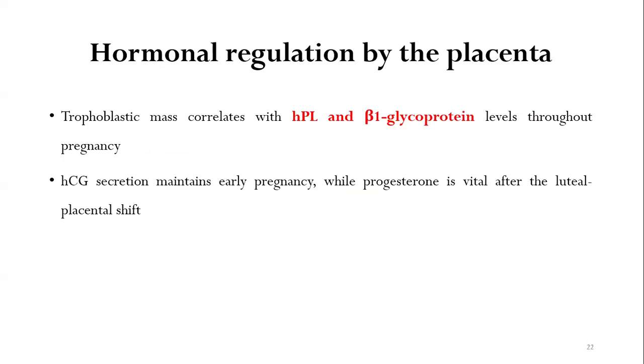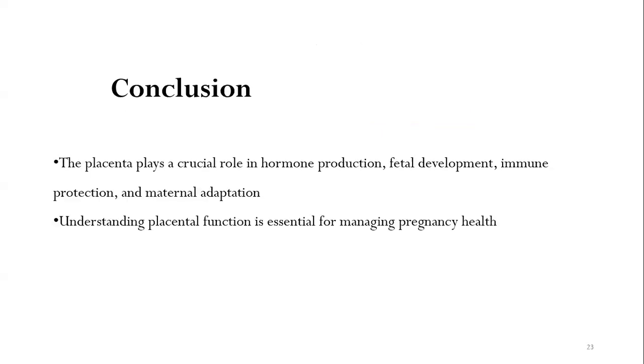There is also hormonal regulation by the placenta. The trophoblastic mass correlates with the human placental lactogen and the pregnancy-specific beta-1 glycoprotein levels throughout the pregnancy. hCG secretion is responsible for maintaining early pregnancy, while progesterone is vital after the luteoplacental shift.